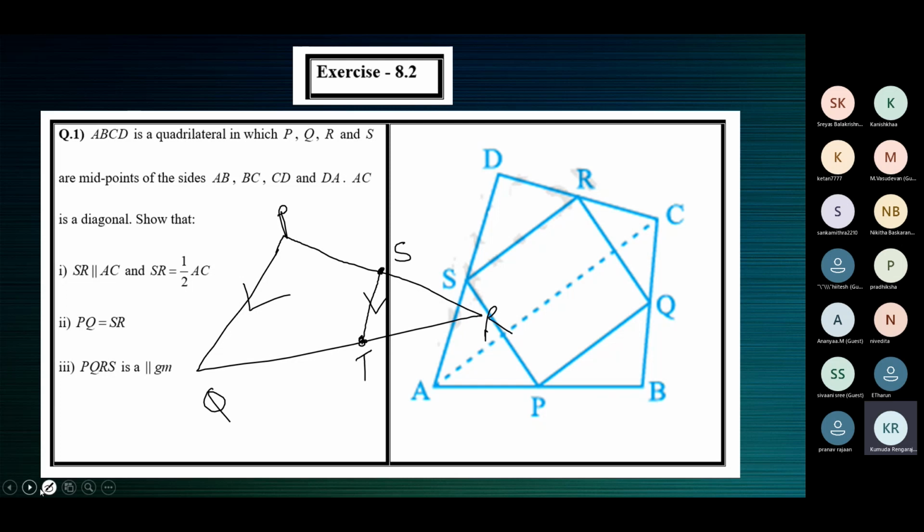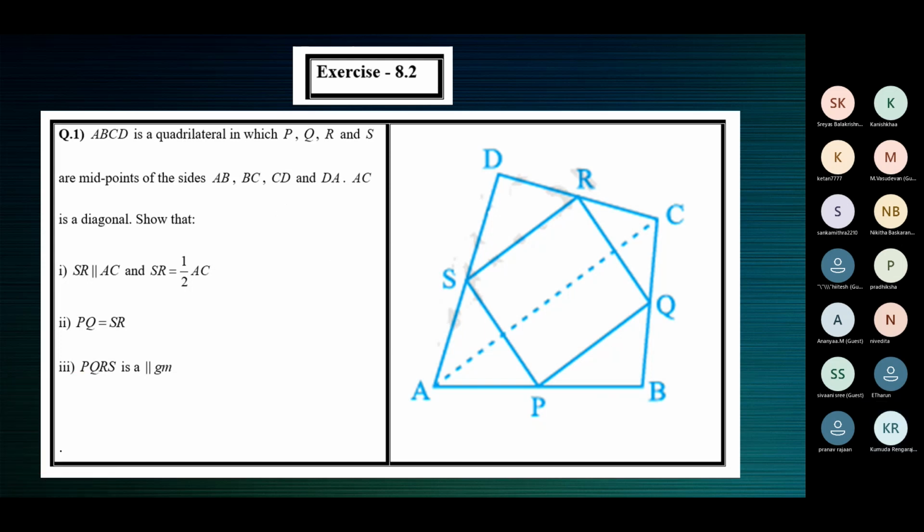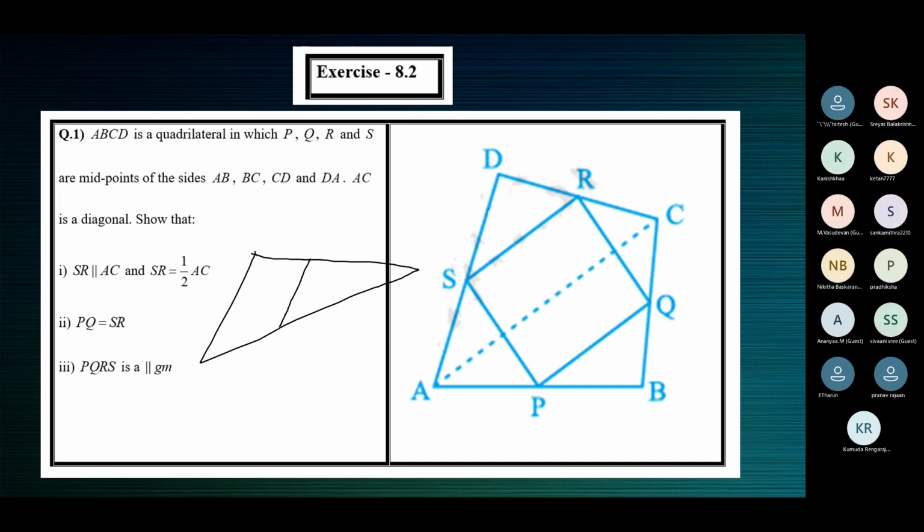Now let's see both together. What is to be given to use the midpoint theorem?